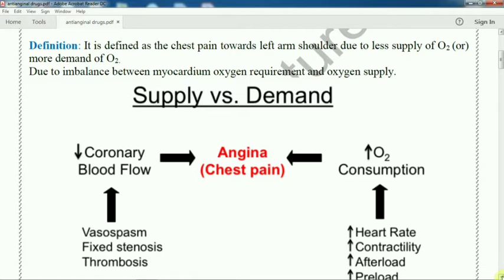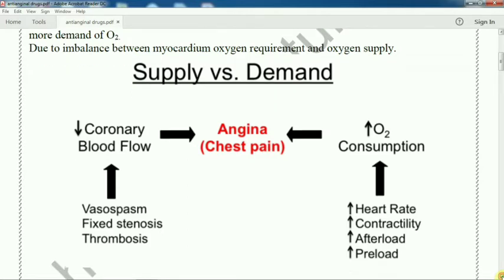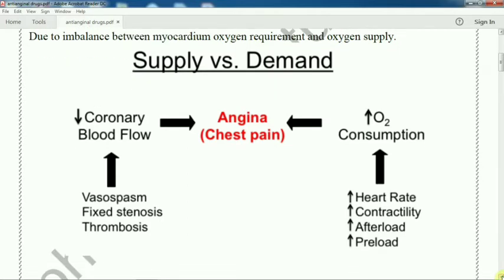See the reason in the figure: supply and demand. There is a balance between the coronary blood flow and oxygen consumption. When the heart rate is increased, obviously oxygen consumption is also increased.